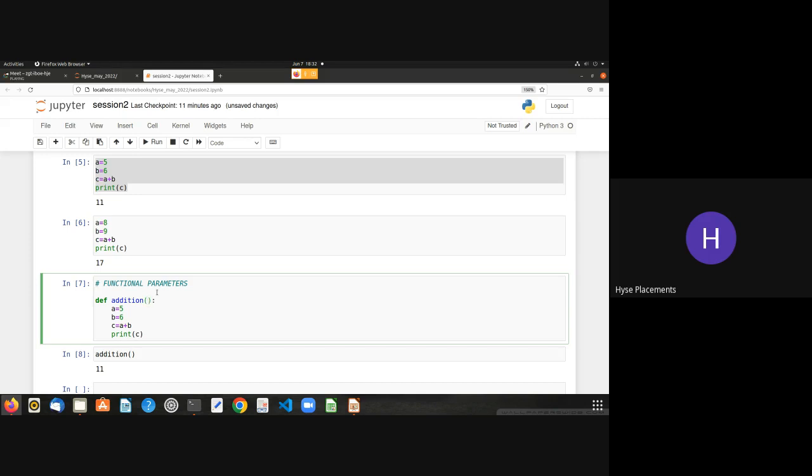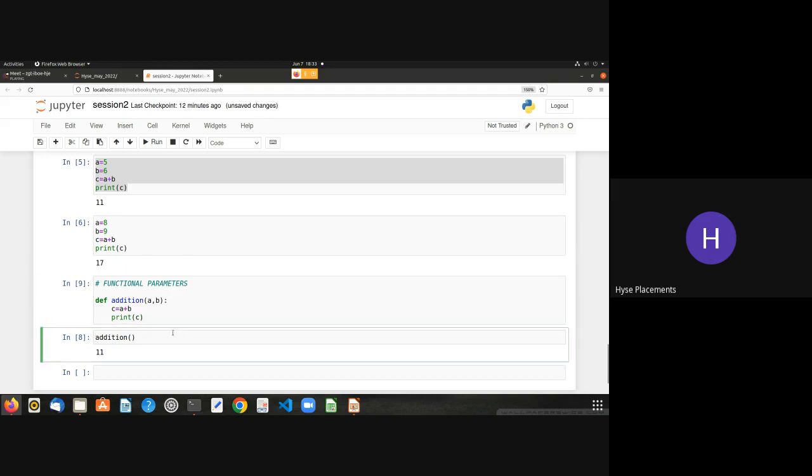So what do you mean by these parameters? Parameters are something where you assign values dynamically into that function. So how are you going to assign values dynamically into that function? Inside this parenthesis, whatever variables are required for our logic, we will give. For example, I require a comma b. Okay, so here I'll take out b equal to 6 and a equal to 5. Simply I'll execute this function.